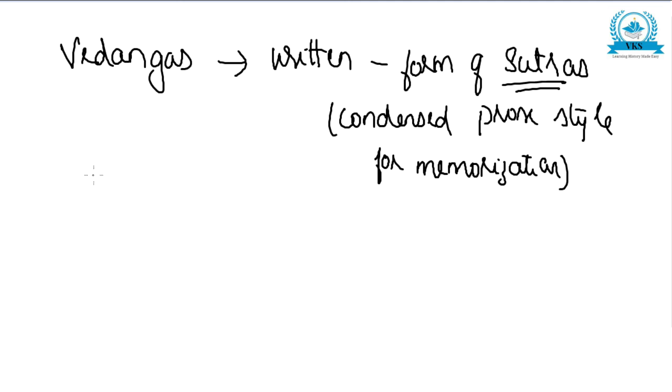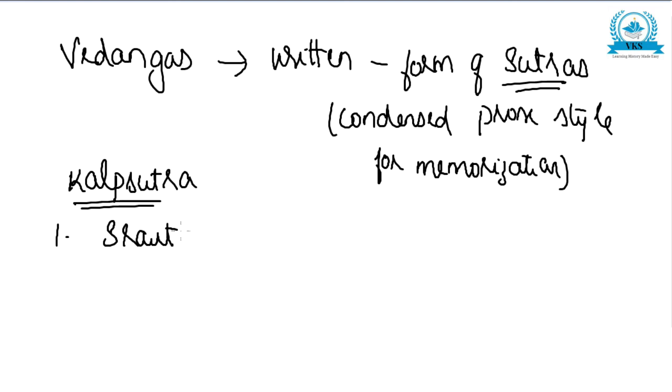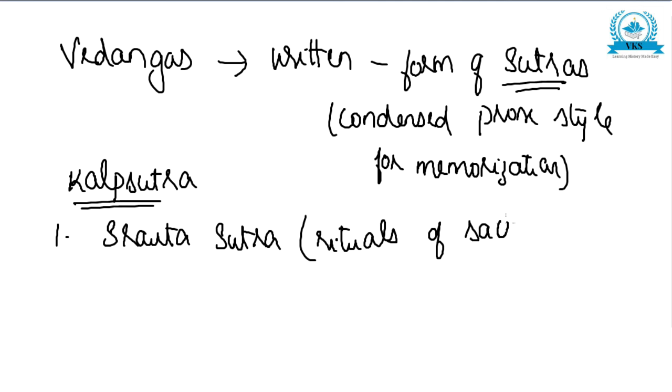And of all the sutras, only Kalpa Sutra is known. There are many sutras, and Kalpa Sutra is the known one, and it is divided into 3. The first one is Srauta Sutra, which mainly deals with rituals of great sacrifices of Agni, Soma and animal.